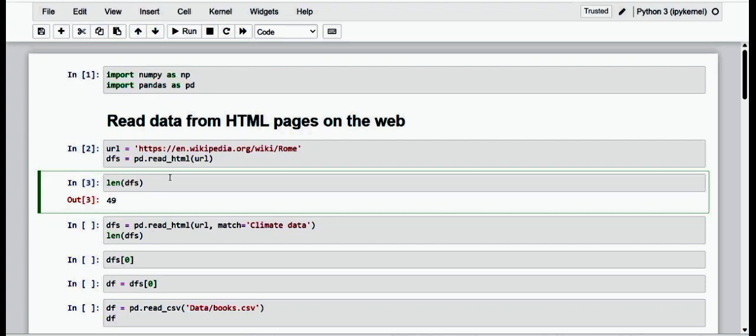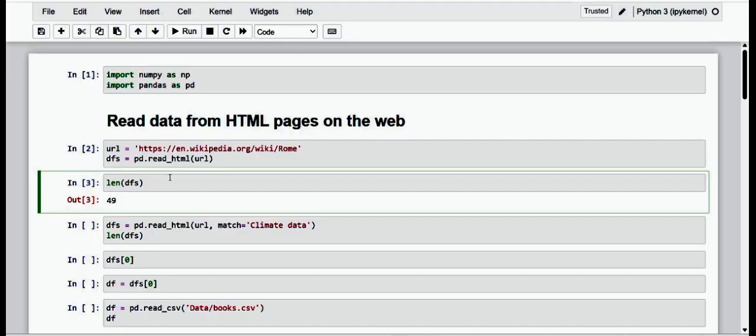So it is necessary to find a solution to avoid scanning the content of each of the 49 data frames that are obtained.